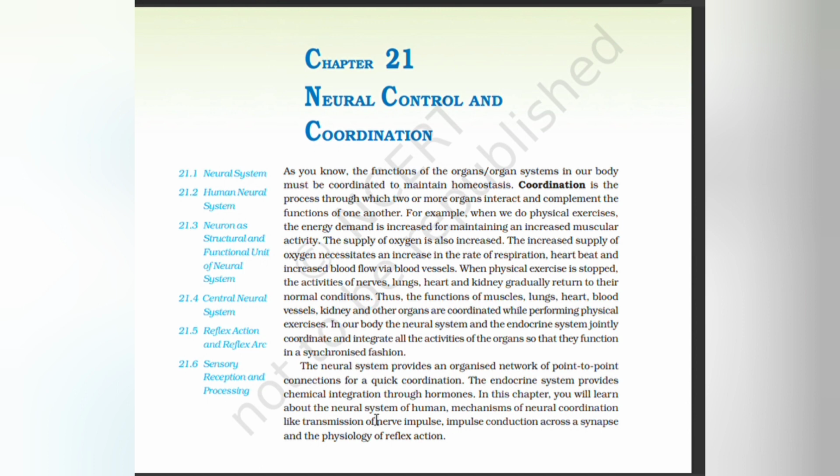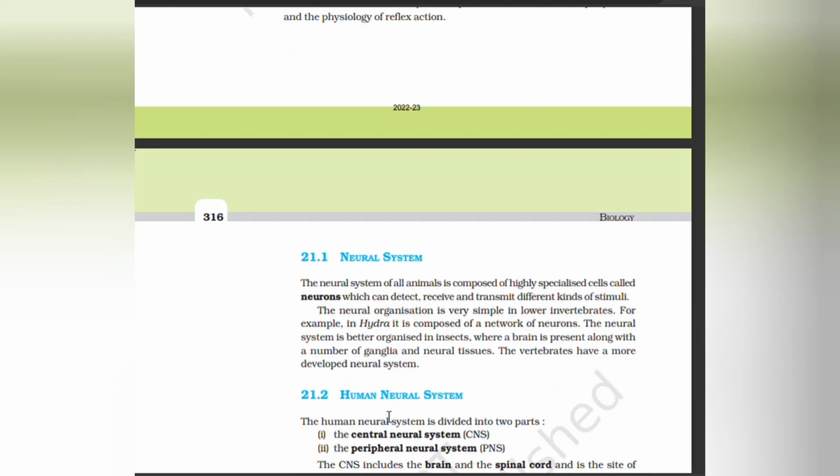In this chapter, you will learn about the neural system of humans, mechanisms of neural coordination like transmission of nerve impulse, impulse conduction across a synapse, and the physiology of reflex action.